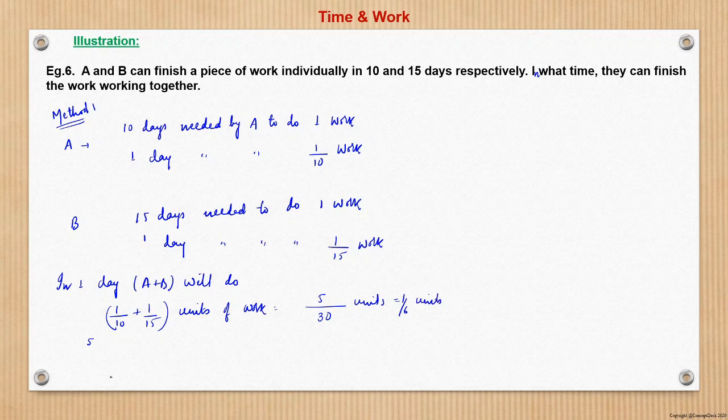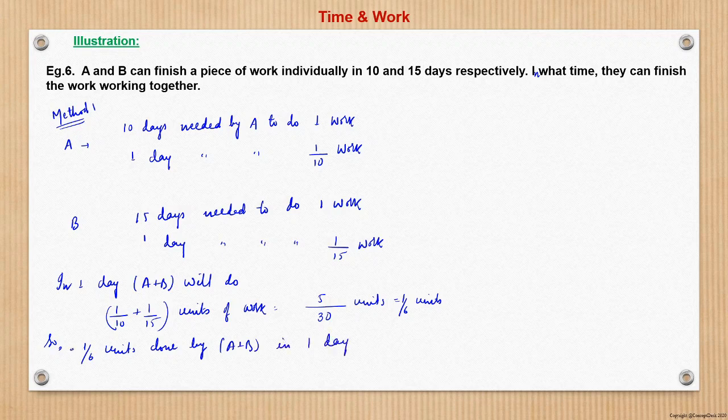So 1 by 6 units done by A plus B in 1 day.